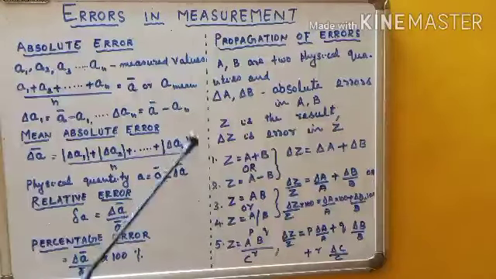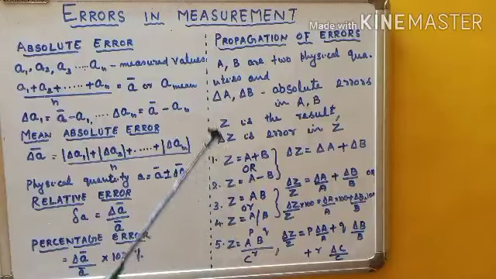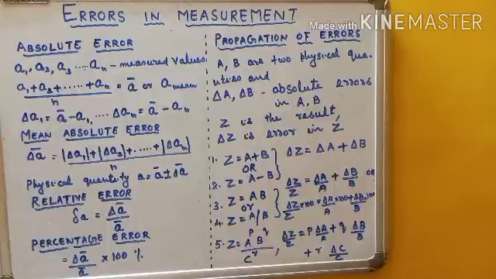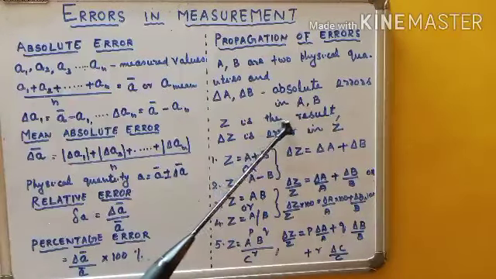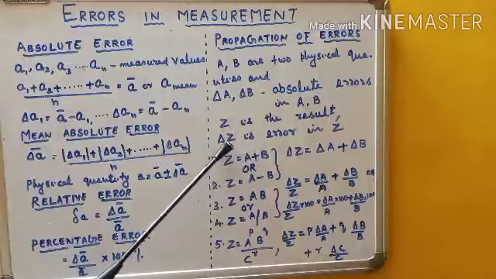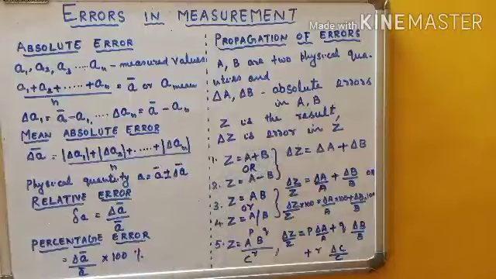The corresponding absolute errors in the measurements are delta A and delta B. If Z represents the result, that is the sum when you add two quantities, the difference when you subtract, the product when you multiply, then delta Z represents the absolute error in the result.